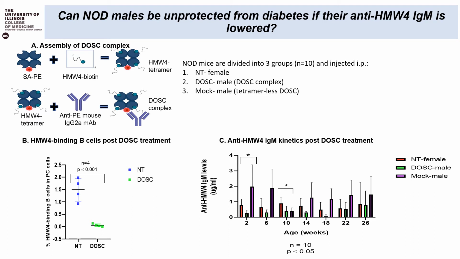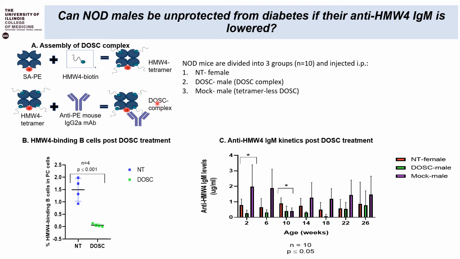This conclusion brings me to my last and final question. Can NOD males be unprotected from diabetes if their anti-HMW4 IgM is lowered? Lowering the levels of anti-HMW4 IgM was achieved by injecting these mice with a DOSC complex. This complex depletes the HMW4 specific B cells which are responsible for producing the IgM. The assembly of the DOSC complex is shown in figure A over here. This is how we form the HMW4 tetramer, and after attaching the IgG2A monoclonal antibody, we form the DOSC complex.